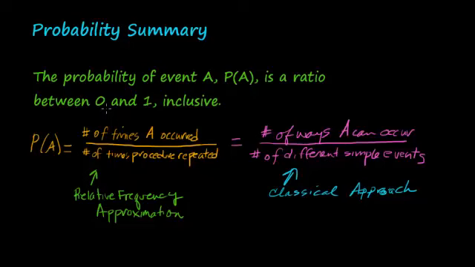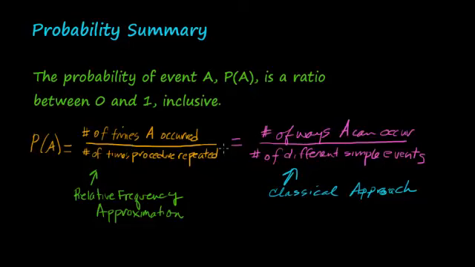Now, could it be less than 0? Well, for that to happen, this numerator would have to be less than 0. We'd have to somehow get a negative number out of this, and how could we possibly do that? Numbers less than 0 are negative numbers, and that's not going to happen with these calculations. So it just makes sense that probabilities are numbers between 0 and 1 inclusive.